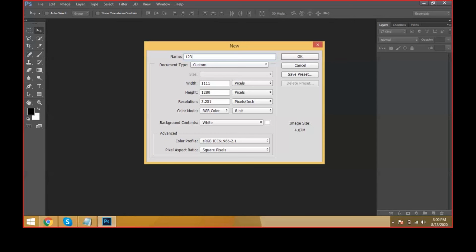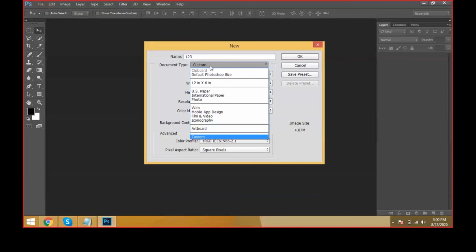Yes, it is a 1, 2, 3. It is a document. I'm just giving the name of the document and the document type. And we have different sizes here.